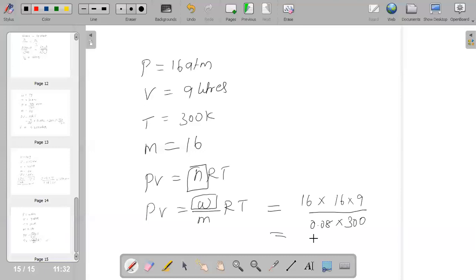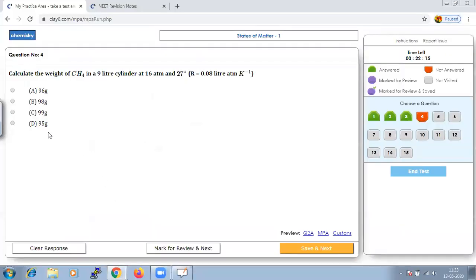We calculate this, we get around 96 gram. So our option A should be the right answer. Let us save that and go to next.